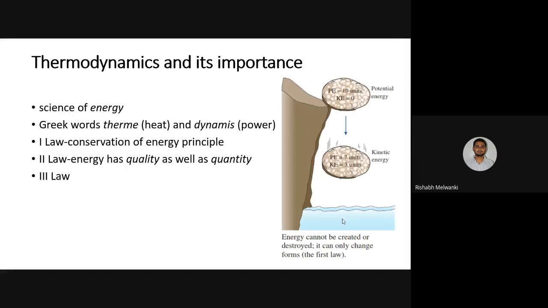So what is thermodynamics and what is the importance of thermodynamics? This question has also been asked in the university: what is thermodynamics and explain the importance of thermodynamics. So what is thermodynamics?